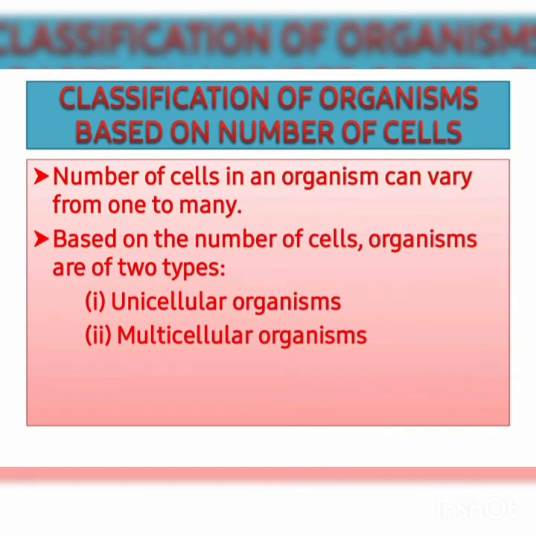Depending on the number of cells present in the body of the organism, there are two types of organisms, unicellular organism and multicellular organism. In a unicellular organism, the body of the organism is made of a single cell, and if the organisms are made of more than one cell, then they are called multicellular organisms.